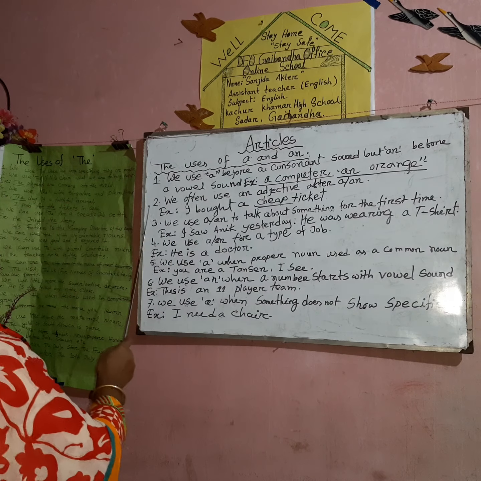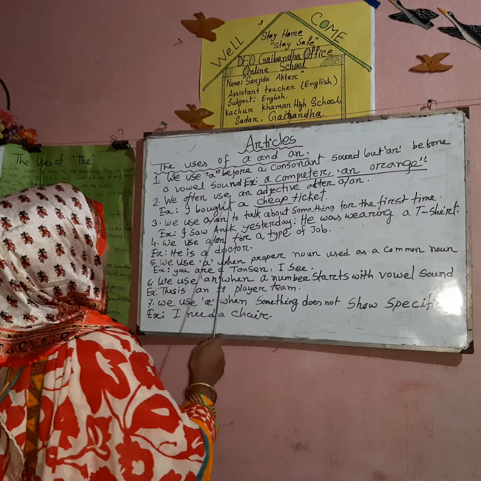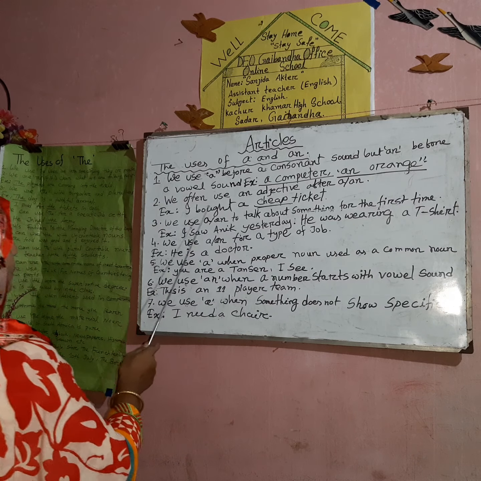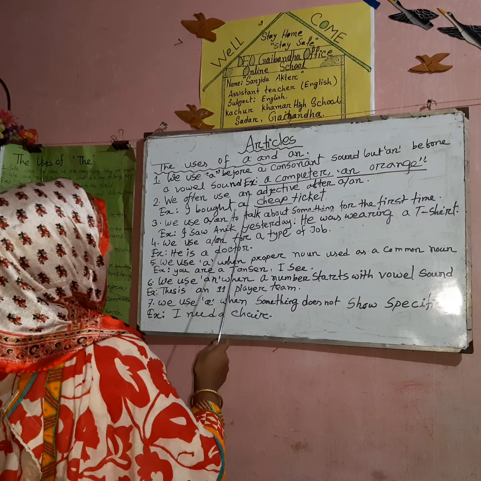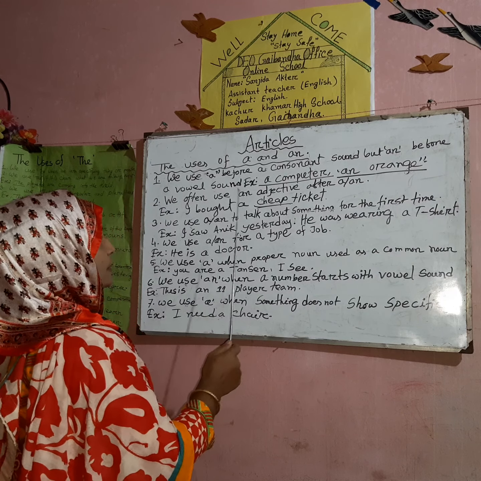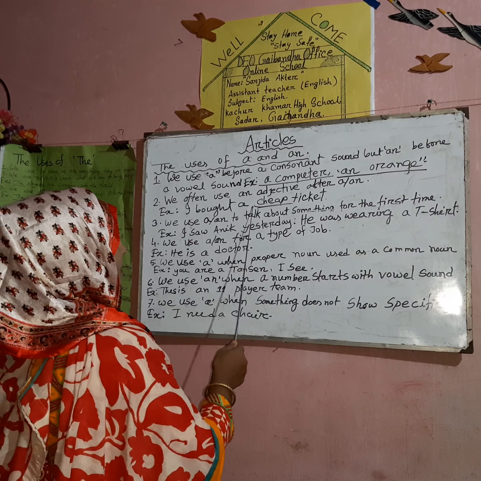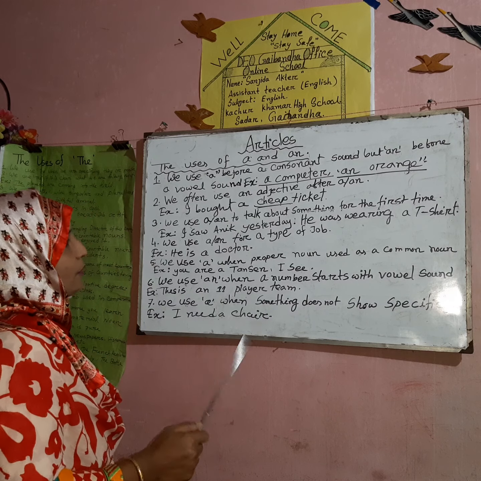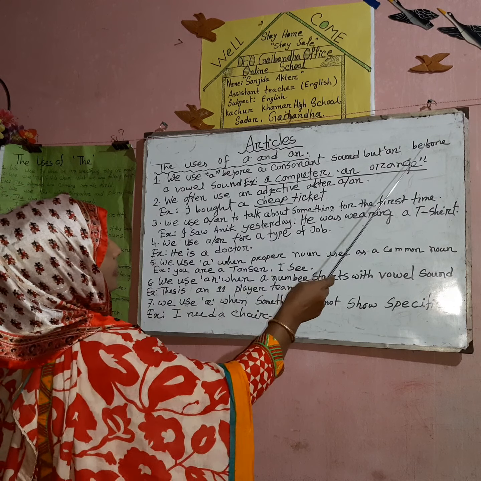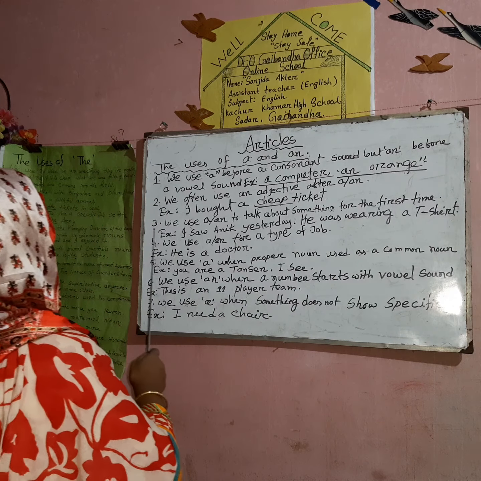Okay, my dear, the second one is we often use an adjective after a and an. For example, I bought a cheap ticket. Here cheap is the adjective, so we can use a or an with the help of the difference between consonant sound and vowel sound.